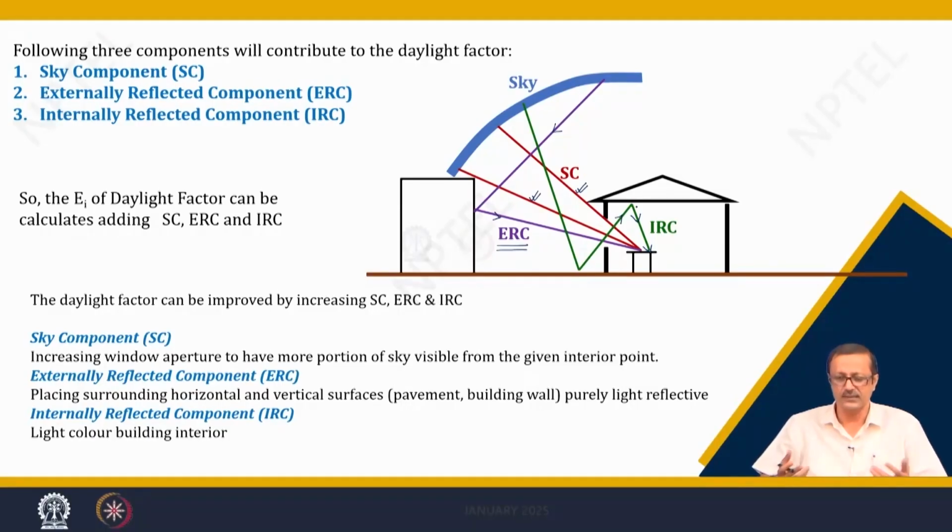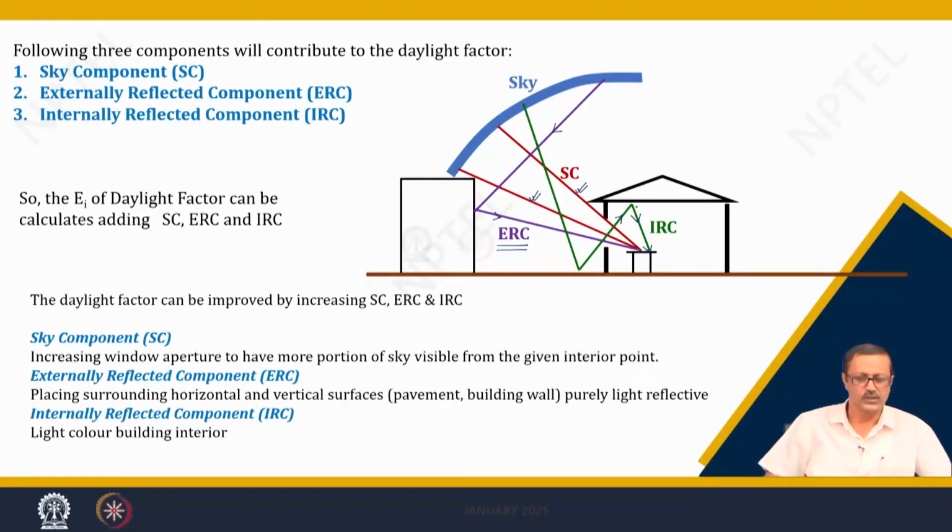So, the color of the internal surfaces matters. Sometimes there is also a little bit of paving very near the windows, and through that, reflections can strike your ceiling through the window and then come to the working plane. So, light color interiors are one of the ways that we can improve the internally reflected component.